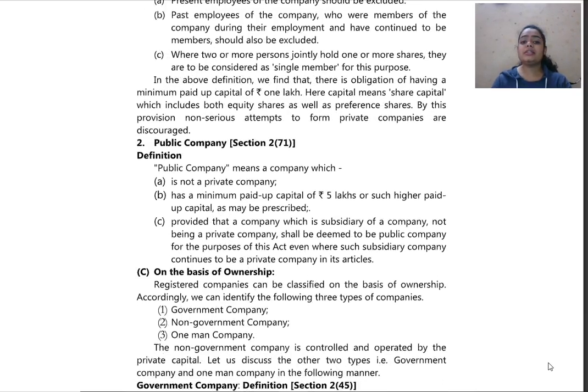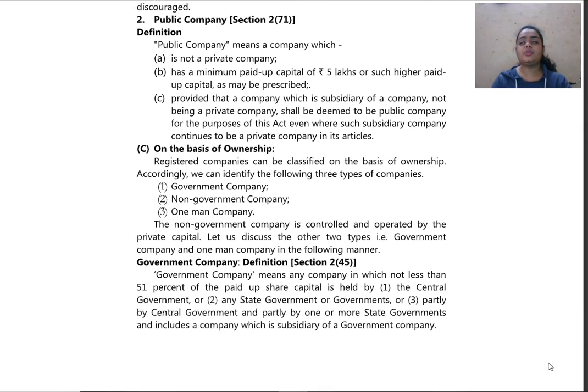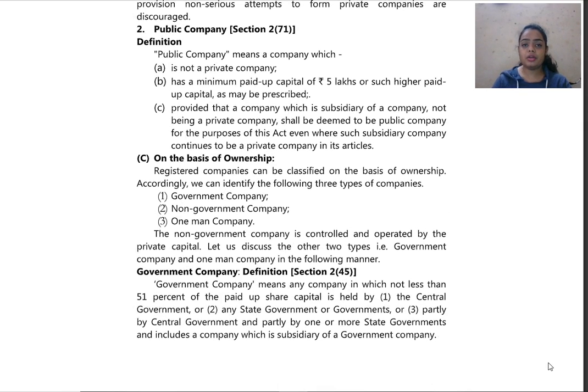Further, now we shall see what we mean by a public company. First, we have seen private company. I hope you all have understood what you mean by a private company. Now we shall be seeing what you mean by a public company. So, public company means a company which is not a private company.